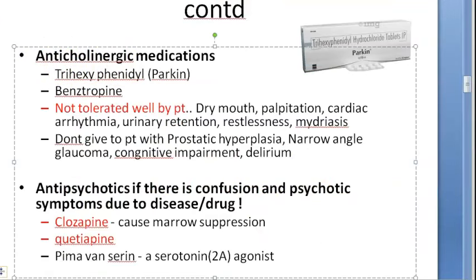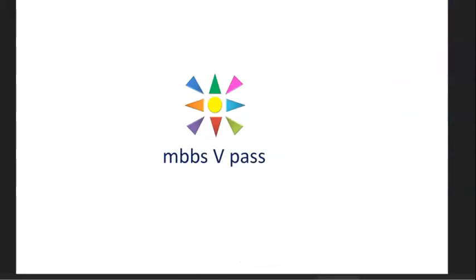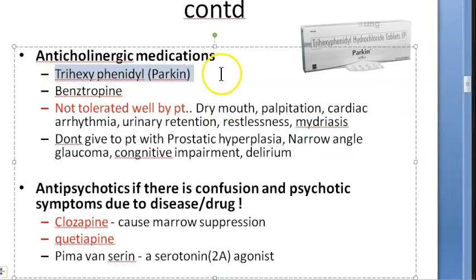What is the next classification of drugs, guys? Anticholinergic drugs. In anticholinergic drugs, there is the tablet Parkin, which is the brand name, trihexyphenidyl. It will reduce the motor disturbances because it is anticholinergic. And then you also have something that sounds like atropine, but it is benztropine. But these drugs are not tolerated well by the patient.